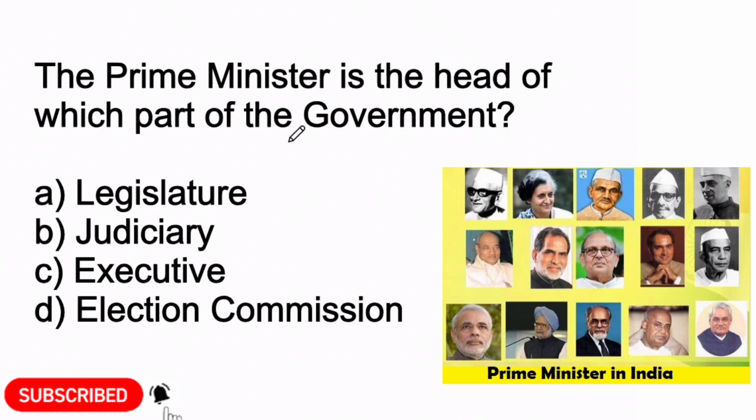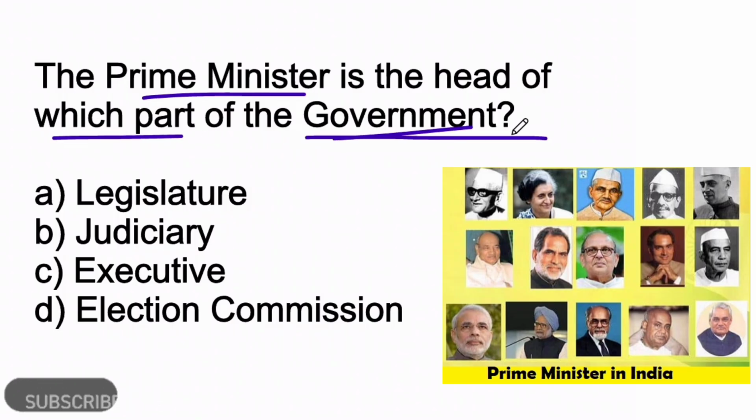Next question, the Prime Minister is the head of which part of government? Option A, legislature. Option B, judiciary. Option C, executive. Or option D, election commission. So option C, executive is the right answer. The Prime Minister is the head of the executive part of the government.